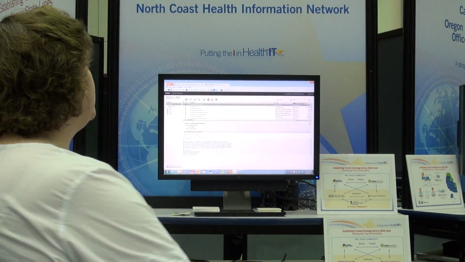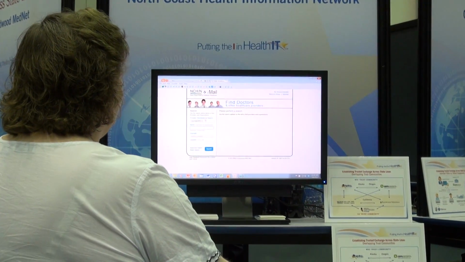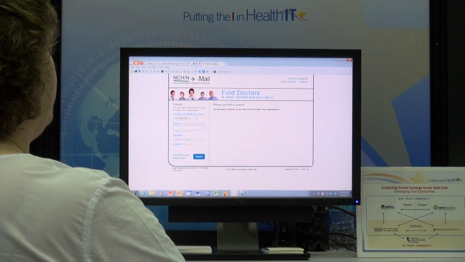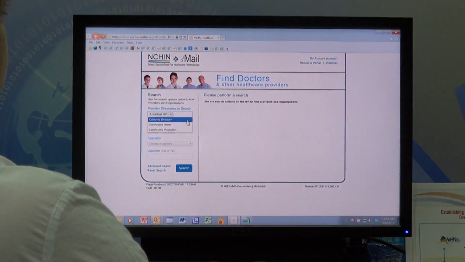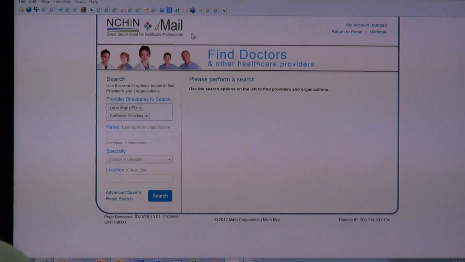So the first thing that I do is go to my instance of Direct and I open up my provider directory. Now, it normally just searches my local HPD, which is my local provider directory, but I'm going to add in the California directory, which by my training I know searches not only the HIEs in California, but it also searches the HIEs in Oregon, Alaska, soon to be Nevada and Utah, and a number of other Western states. So I know I'm going to get a pretty complete search here.